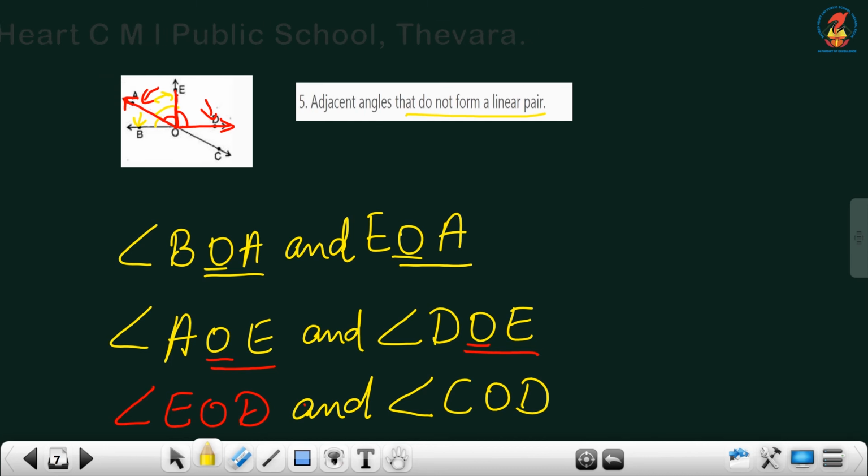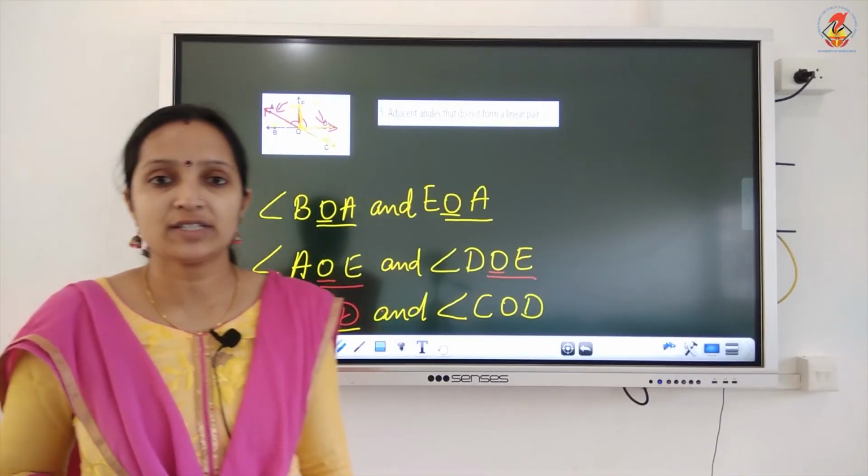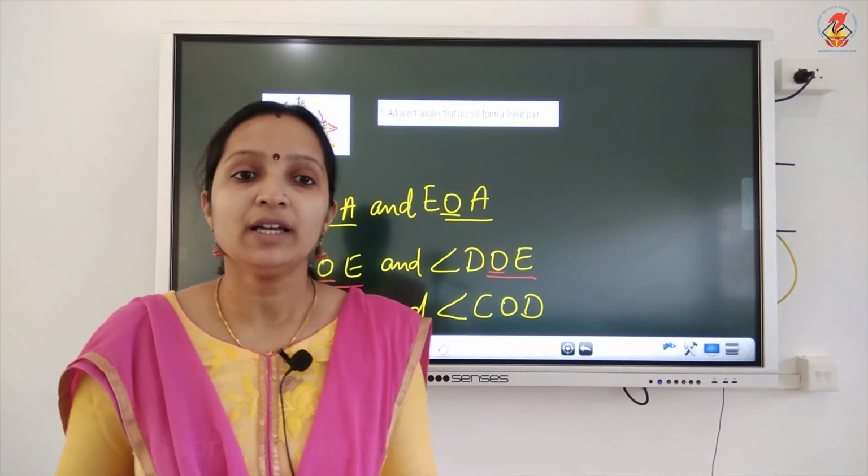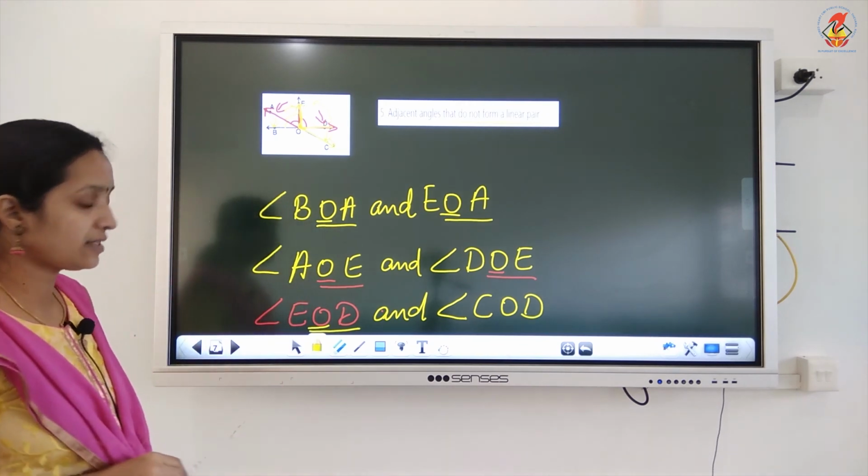Angle EOD is this, angle COD is this. Are they forming a linear pair? No, their sum is not 180 degrees. The common vertex is there, the common arm is there, and the uncommon arms are on either side. So these are the pairs of adjacent angles which do not form a linear pair. I hope these answers are clear.